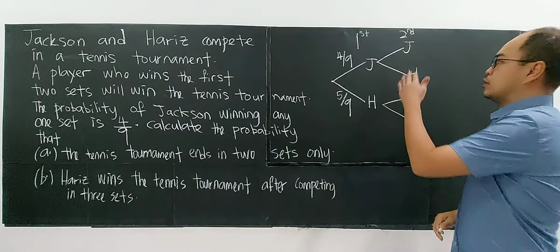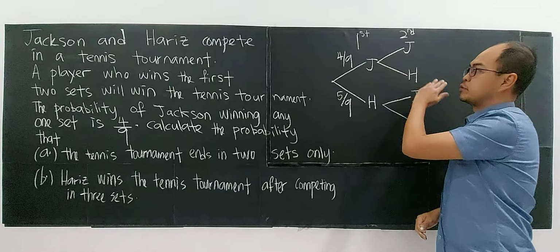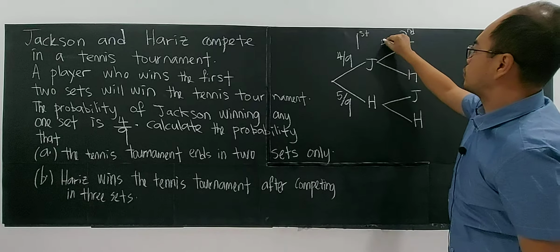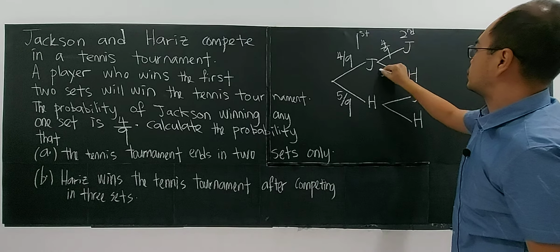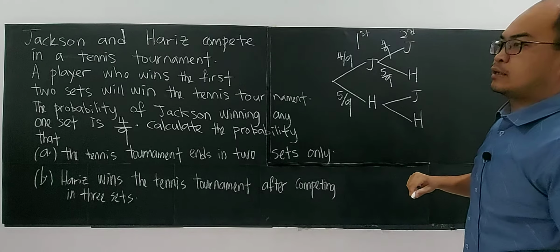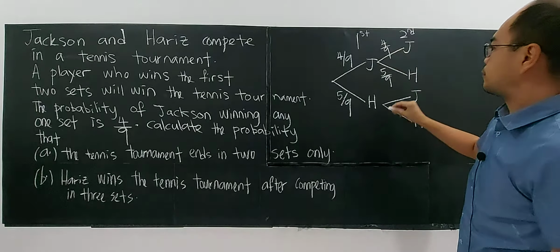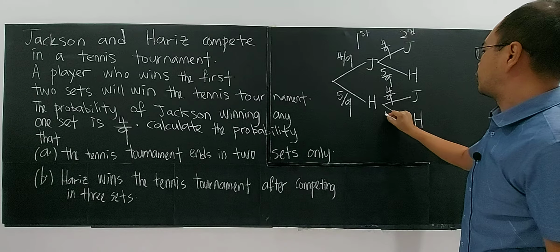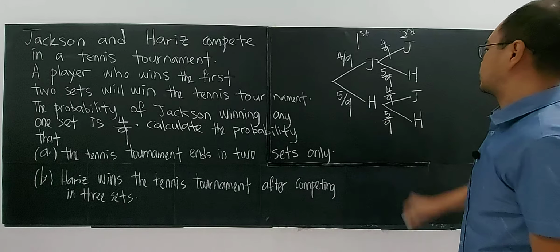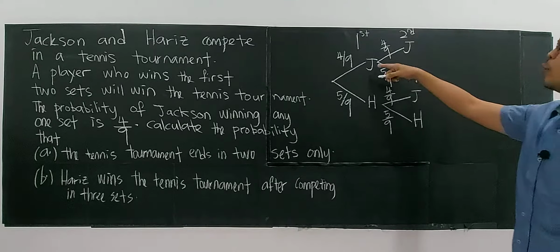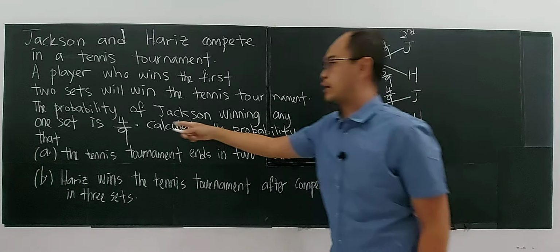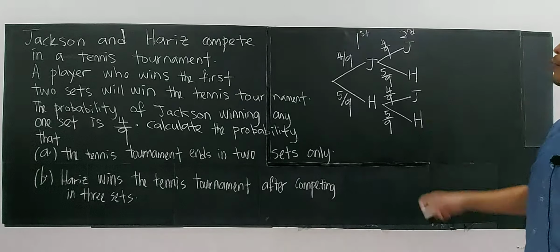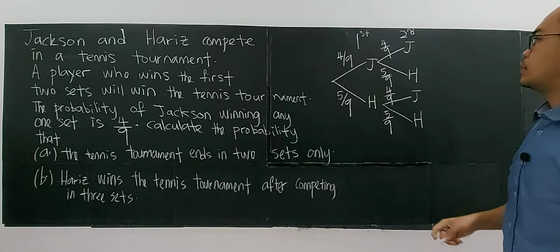We consider this to be independent because in the second round Jackson's winning will still be 4/9, and Harris will still be 5/9. It will still be the same. So in any one set, Jackson is 4/9 and Harris is 5/9.